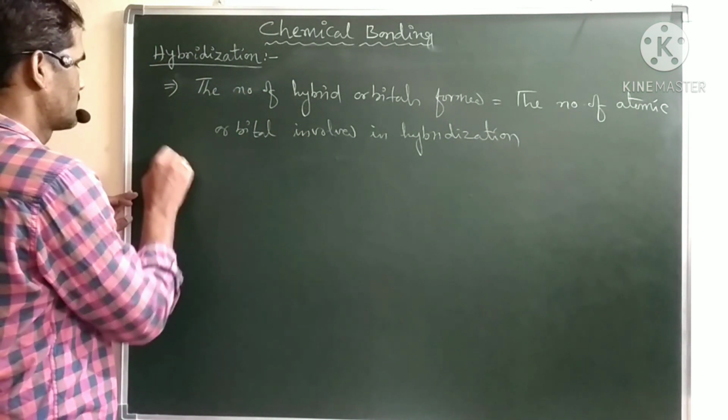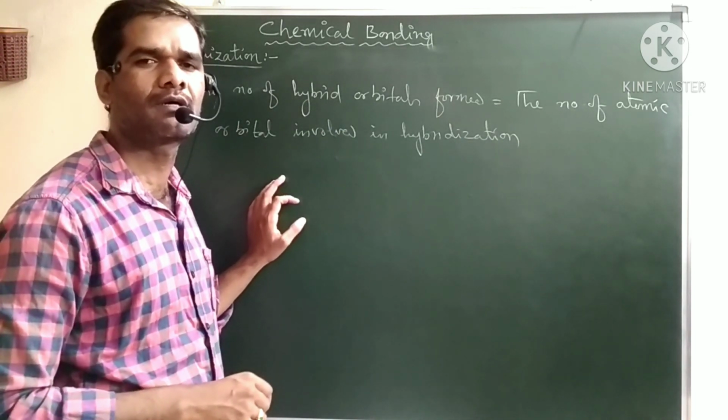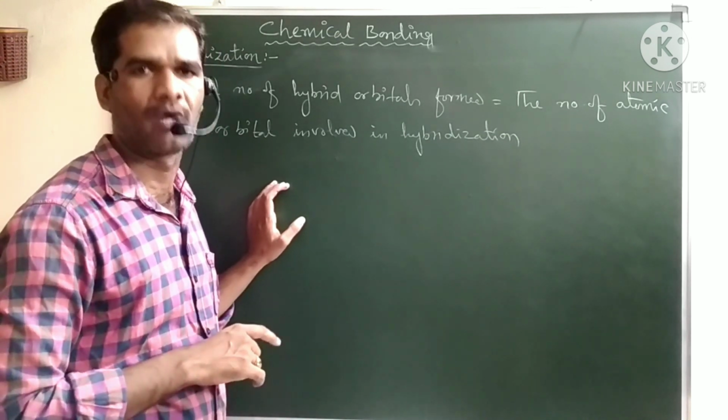And the second one: what type of atomic orbitals will be involved in hybridization? According to valence bond theory, orbitals having a single electron can overlap.